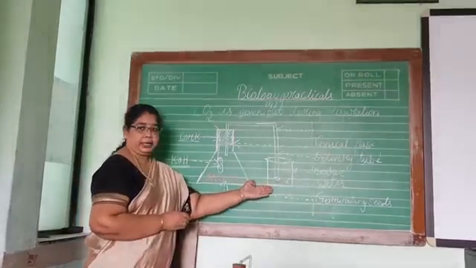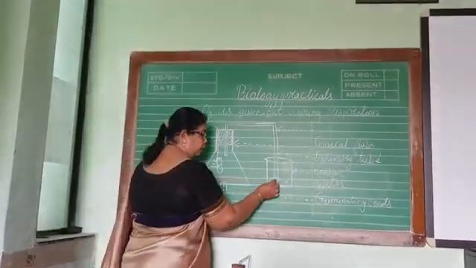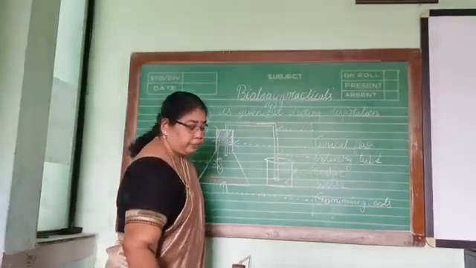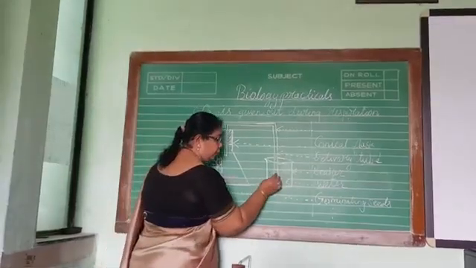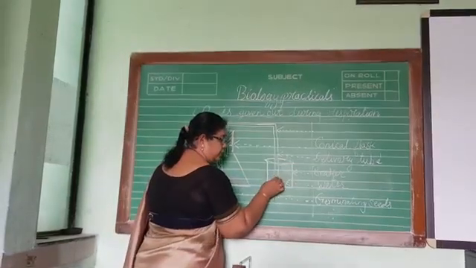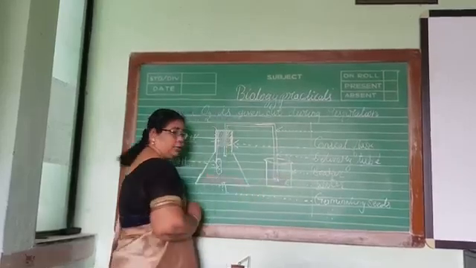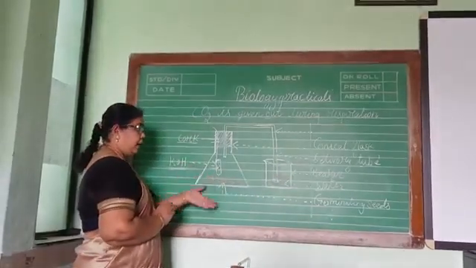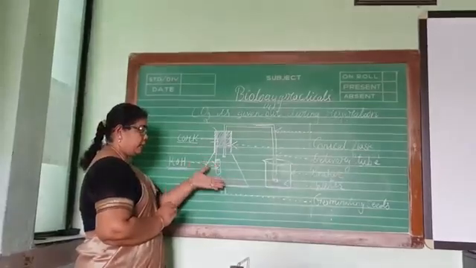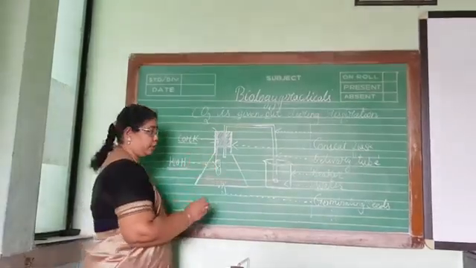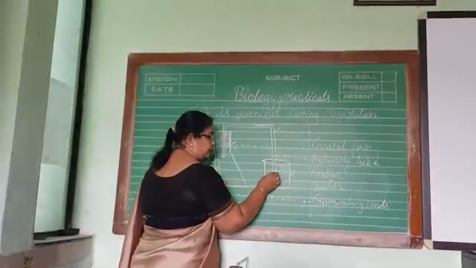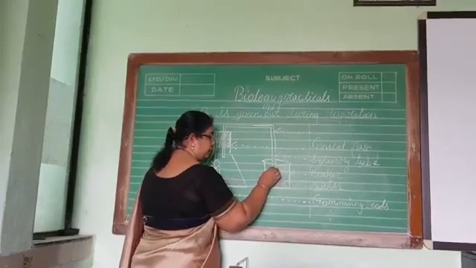So here we have a beaker containing colored water. Initially it will be at this level. This will be the initial level of the colored water. As the hours increase, as the plants start growing more and more, after 1 or 2 days we see the level increasing.